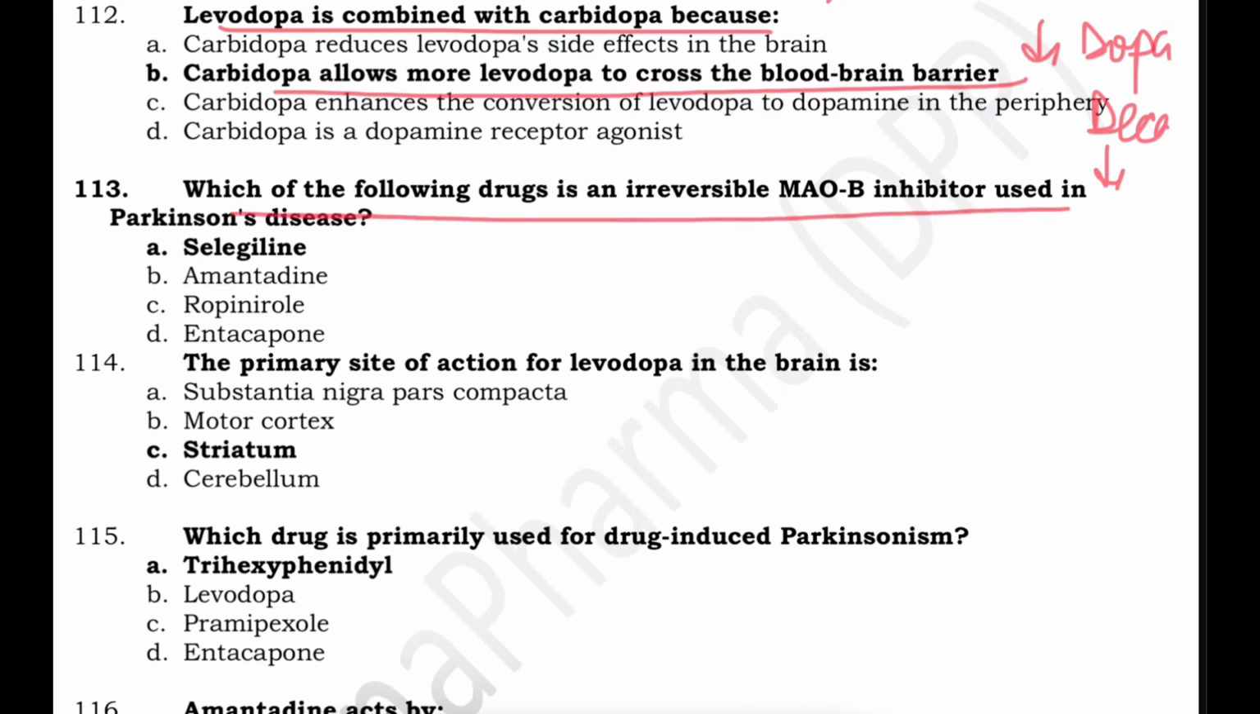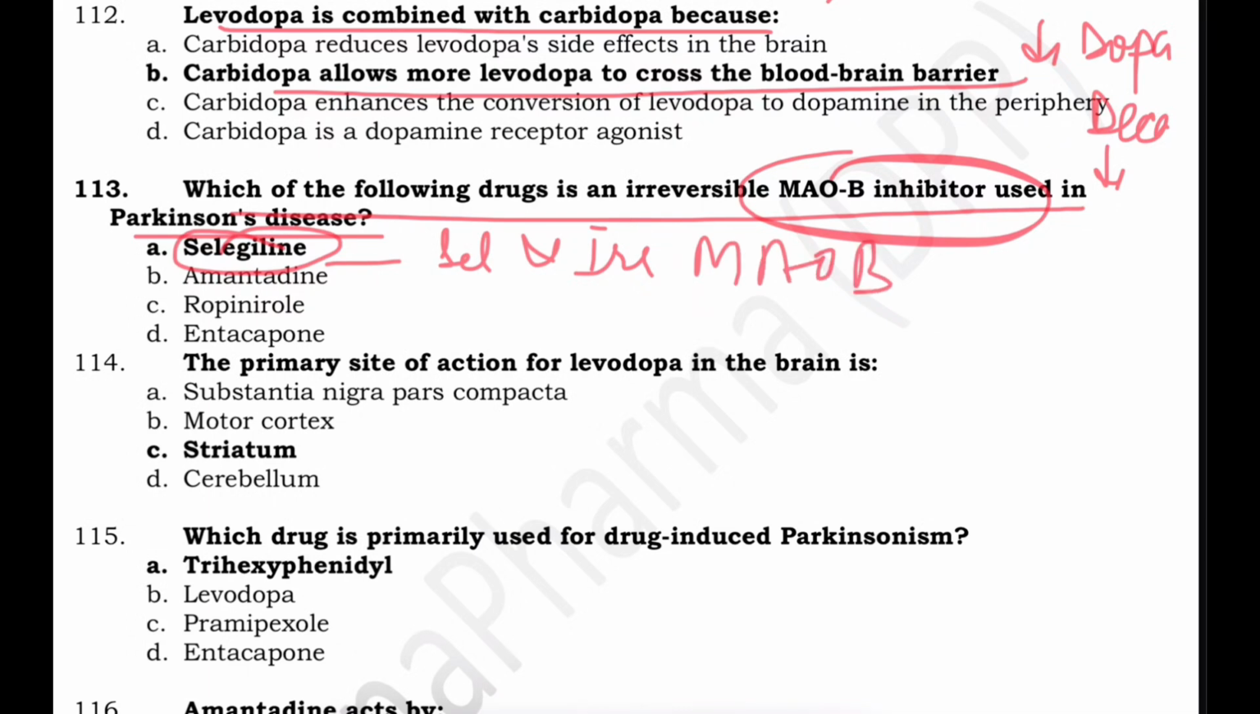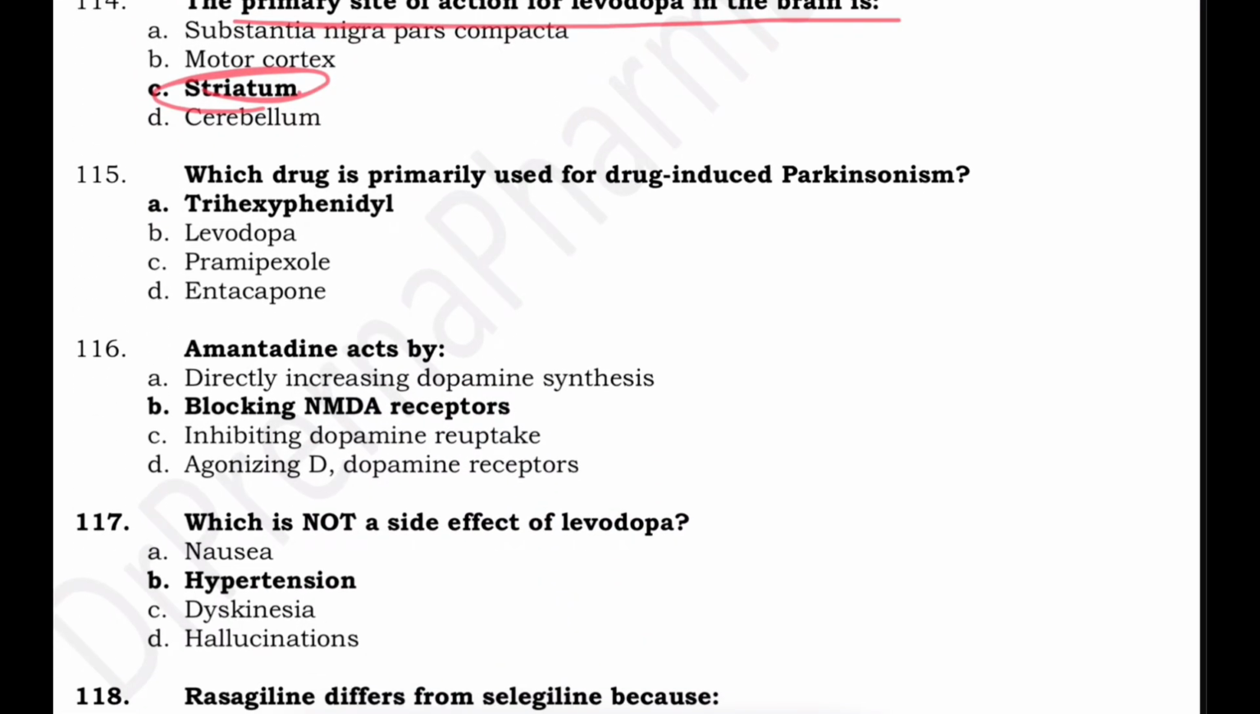Which of the following drugs is an irreversible MAO-B inhibitor used in Parkinson's disease? The irreversible MAO-B inhibitor which is used is selegiline. Selegiline selectively and irreversibly inhibits the MAO-B enzyme, which metabolizes dopamine in the brain. So it prolongs the dopamine in the brain and reduces the Parkinson's symptoms. The primary site of action for levodopa is the striatum. It goes to the striatum and acts there.